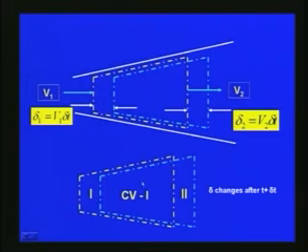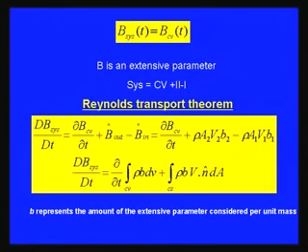Finally, we can see that the transfer is taking place between the control volumes, and this is the change taking place. Now according to the Reynolds transport theorem, if we consider the system property, B is an extensive parameter which we are dealing with. Here B system at t is equal to B control volume at t.